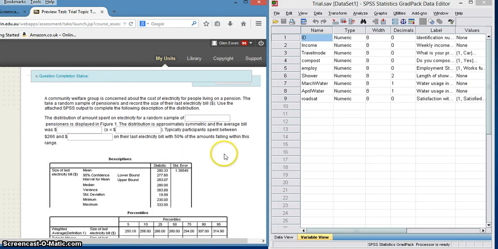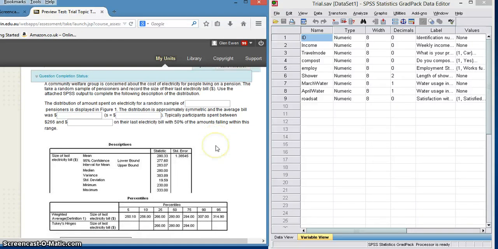Question 15. A community welfare group is concerned about the cost of electricity for people living on a pension. They take a random sample of pensioners and record the size of their last electricity bill. Use the attached SPSS output to complete the following description of the distribution. So again, let's have a look at this. The distribution of the amount